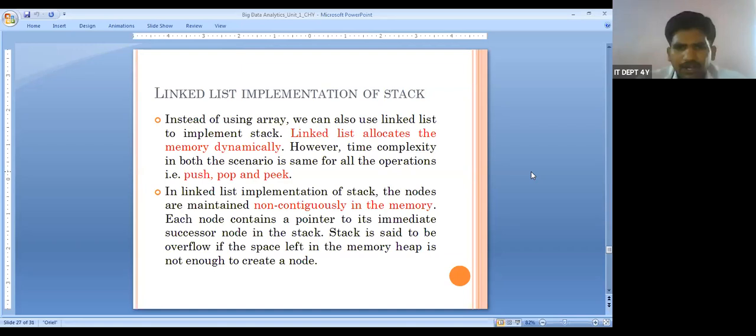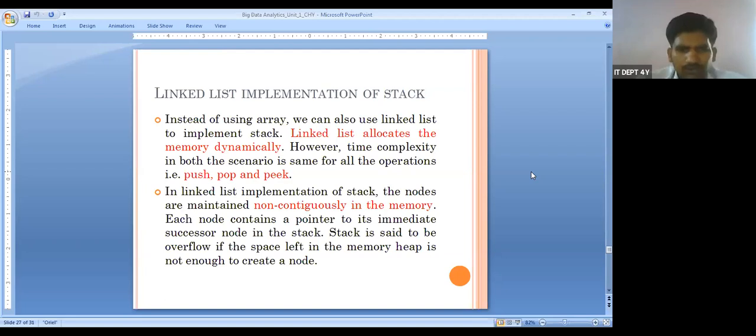Whenever we create a node, automatically the node gets two parts: one is the data part and another is the address part. It is created in memory, but not as in an array. In an array, once the base address is created, based upon that base address it increments. That is the thing. Have you got my point?